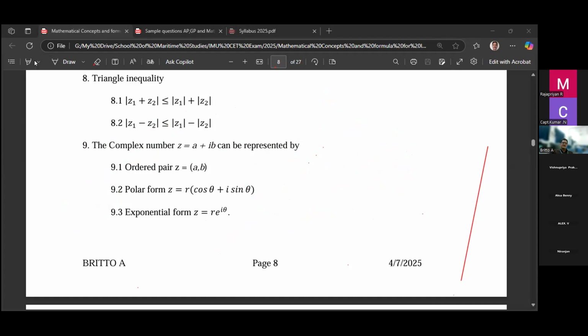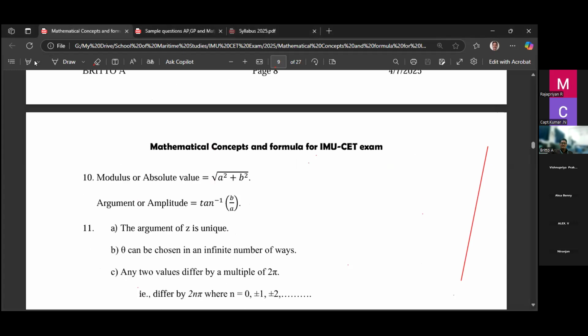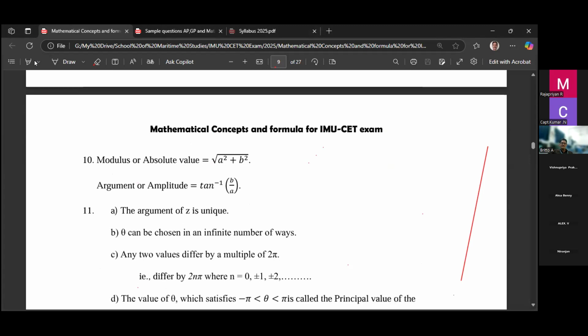The modulus, or absolute value, is the square root of a square plus b square. The argument or amplitude, denoted by theta, is tan inverse of b by a.